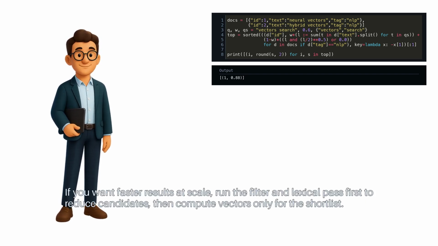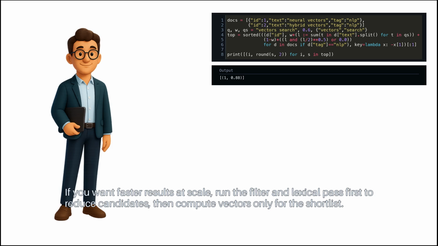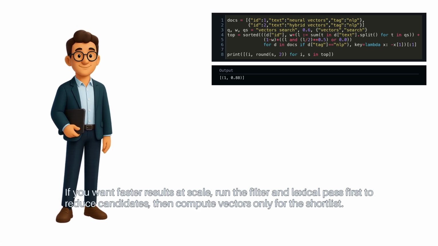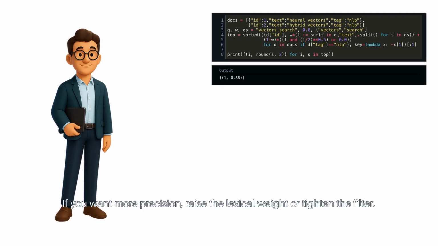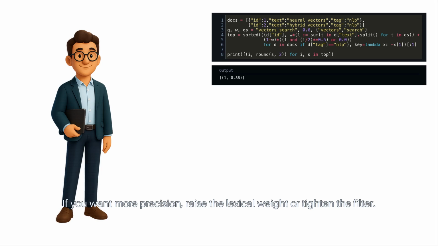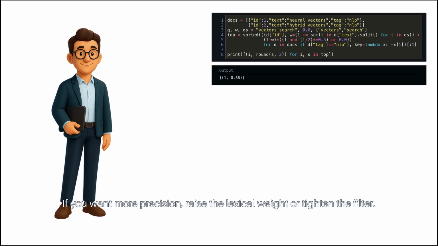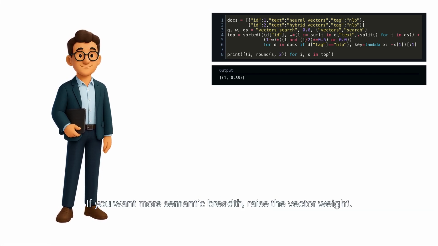If you want faster results at scale, run the filter and lexical pass first to reduce candidates. Then compute vectors only for the shortlist. If you want more precision, raise the lexical weight or tighten the filter. If you want more semantic breadth, raise the vector weight.